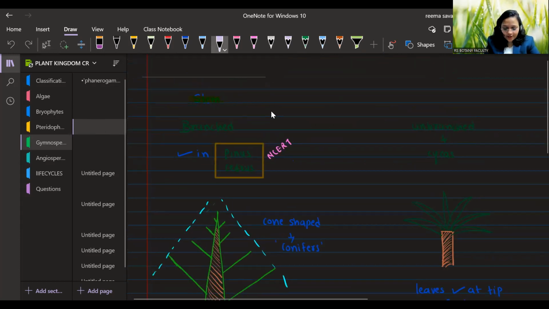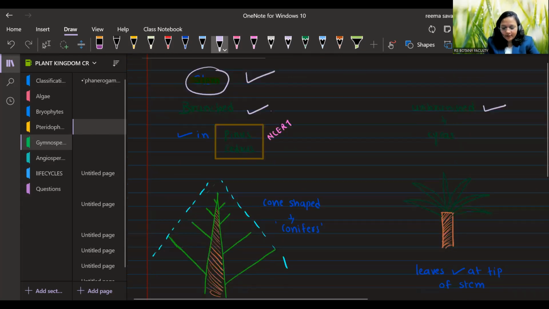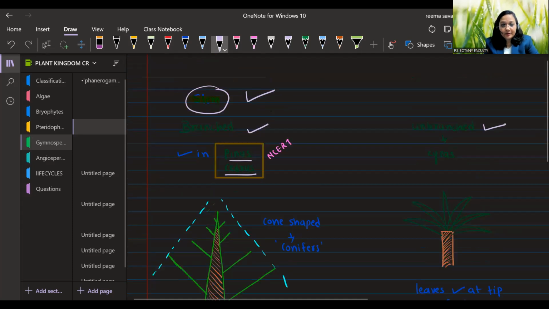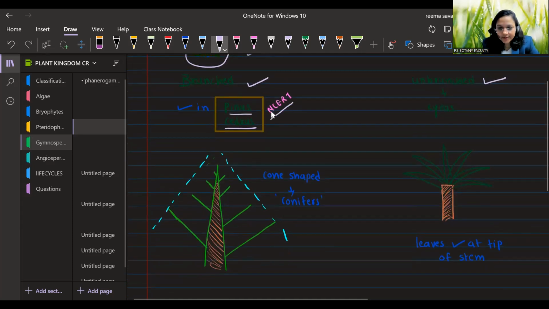Next one, stem. So they have a branched stem or they have an unbranched stem. Branched stems are present in two plants, that is Pinus and Cedrus. Which two plants have branched stem? Pinus and Cedrus, and this is given in NCERT. This is very important.